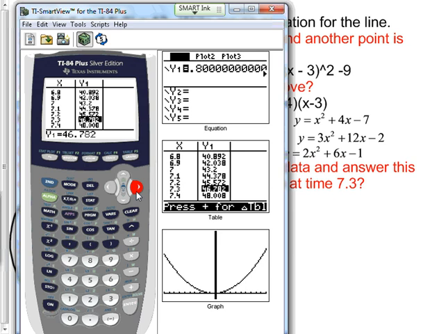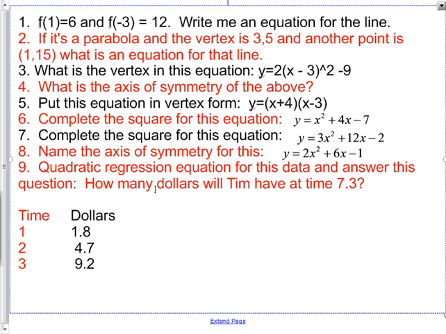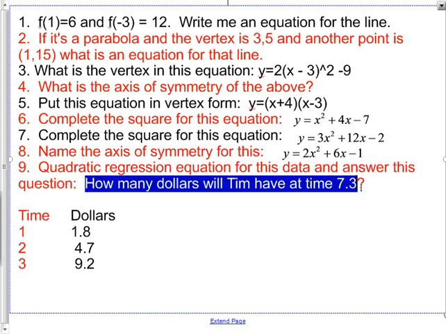Okay, any questions on how that works? I'm willing to do more quadratic regressions, but they're so much like linear regressions that I'm thinking that you're going to be okay. Raise your hand if you feel comfortable on that kind of problem. Okay, thank you. All right, so now let's look at the rest of them. I'm going to just simply change this last problem a smidge so that you can still use the same data. And instead of saying, how many dollars will Tim have at time 7.3, I'm going to change it to Tim got inherited, I'll say inherited.